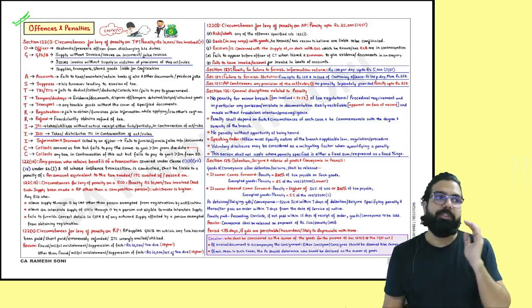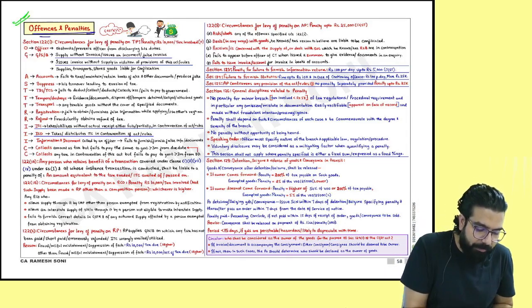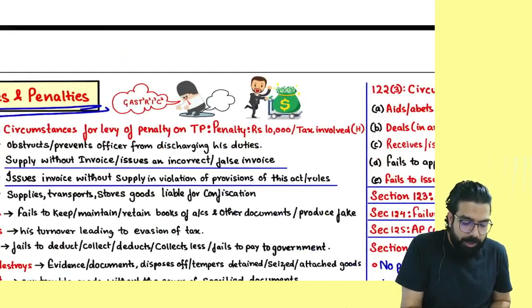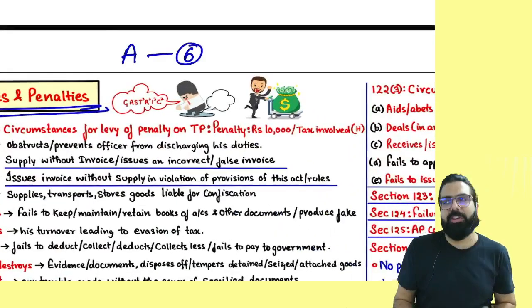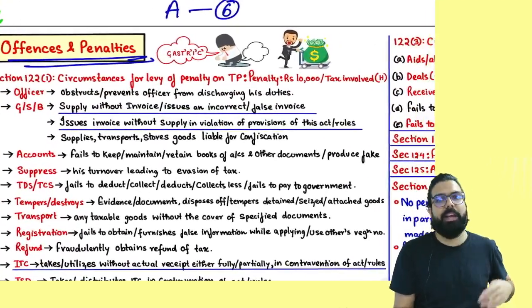penalty should be charged. Are we clear, everyone? And hence, we are going to learn offenses and penalties. In my opinion, in an A graded exam, a 6 mark question should come. Everyone over here now, offenses and penalties.